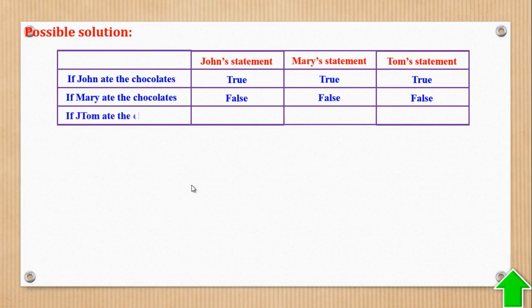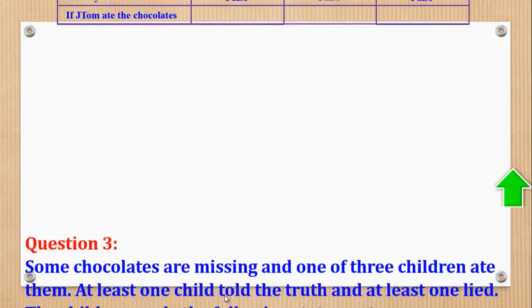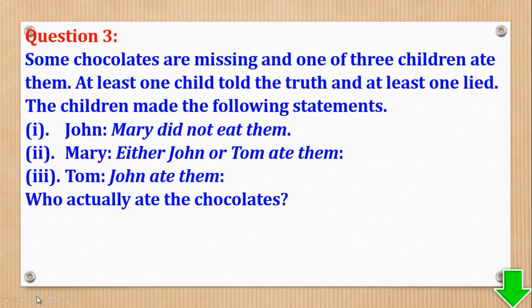Now the last option, what if it is Tom? This is a spelling error, but this word is Tom. What if it is Tom who ate the chocolates? Let us go back and analyze their statements. John said Mary did not eat them, so it will be true because it is Tom who ate.